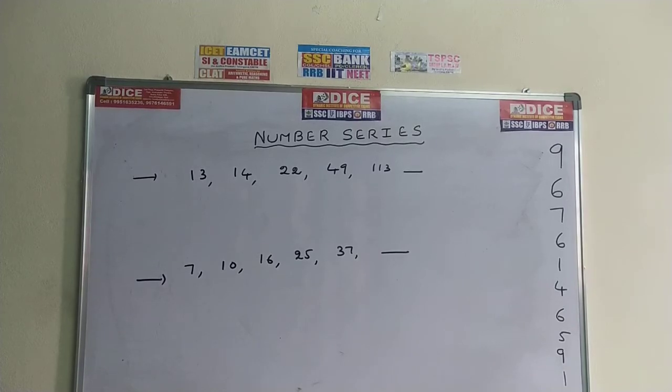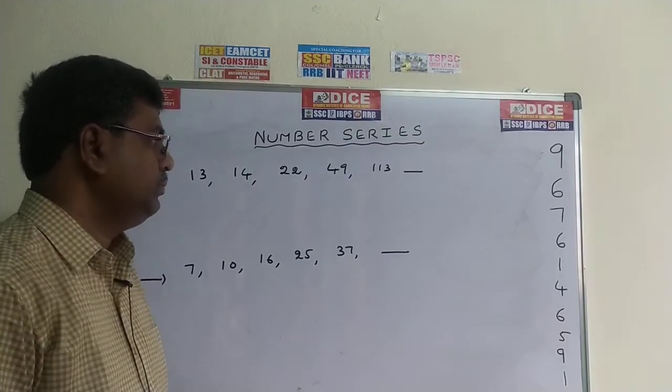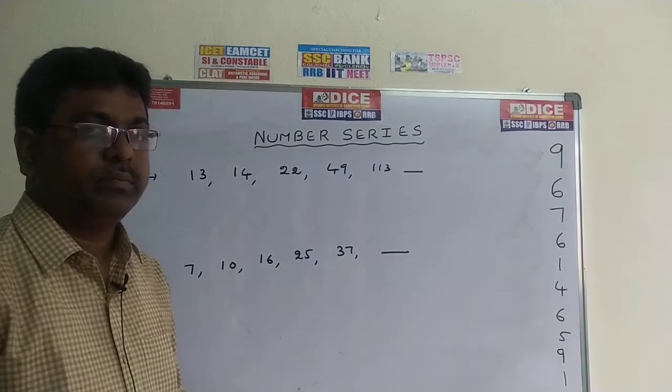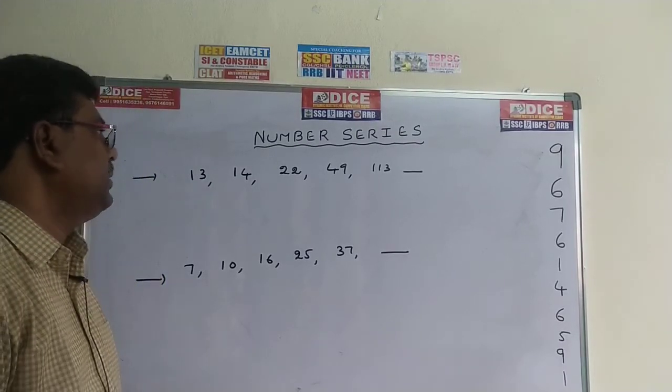Now come to the next new model. 13, 14, 22, 49, 113, dash. Second one: 7, 10, 16, 25, 37, dash. Try it, take 20 seconds. Okay, we can see the difference here.